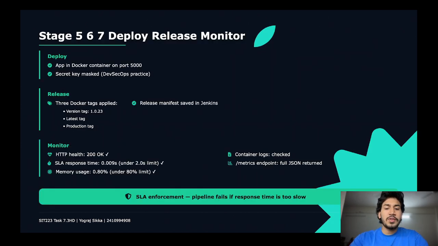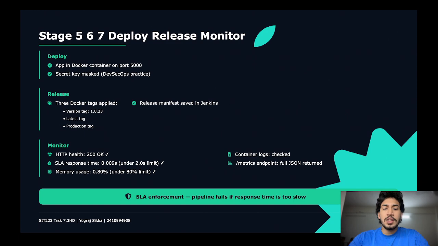After that, there are stages 5, 6 and 7, which are deploy, release and monitor. In the deploy stage, the app is running inside a Docker container on port number 5000, which I will show you in my video as well. The secret key is hidden in the logs, which is good DevSecOps practice and very good for being a good programmer.